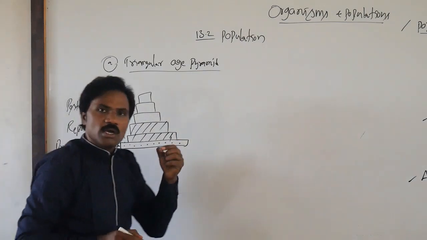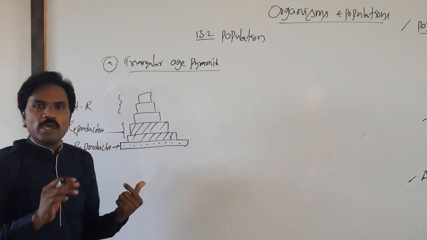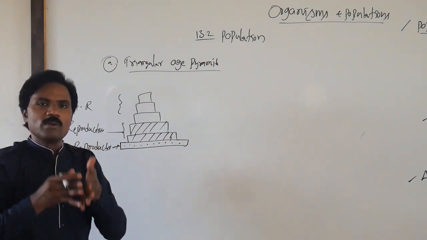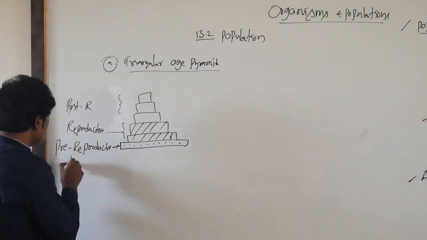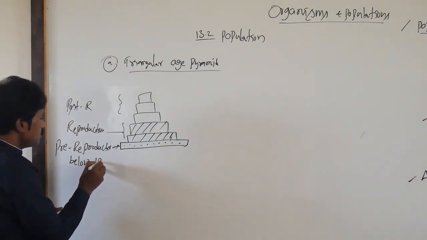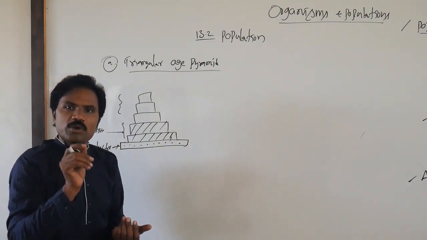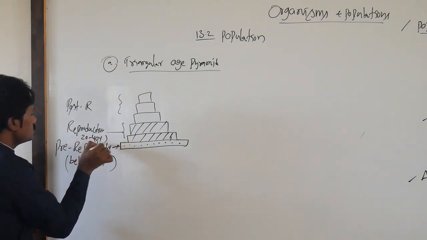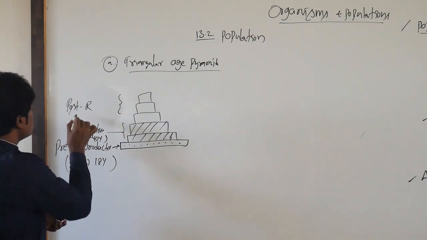When we say pre-reproductive age of a particular organism, if it represents human beings, it is below 18 years. Reproductive age is between 20 to 40 years, and post-reproductive age is 40 to 70 years.